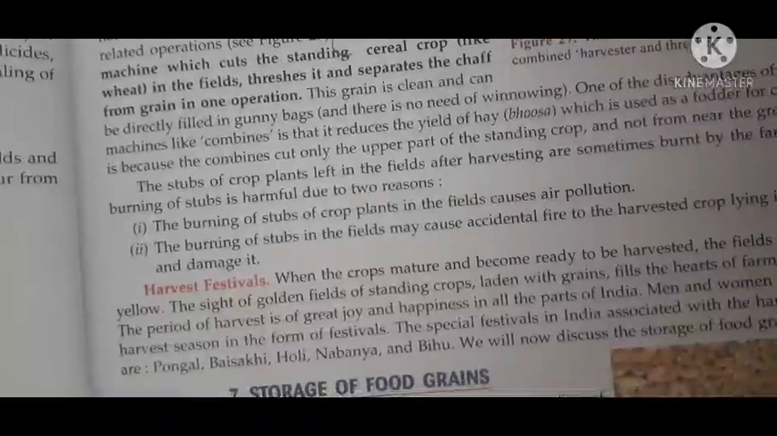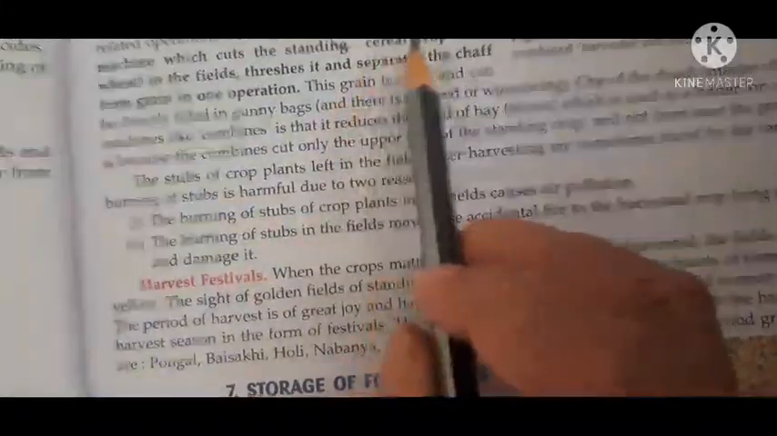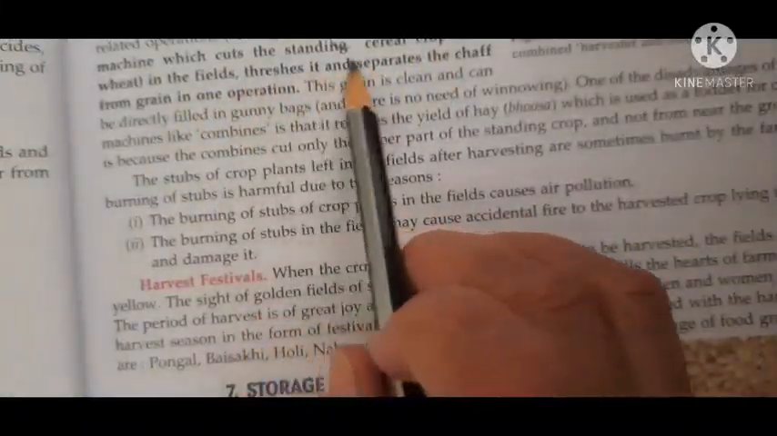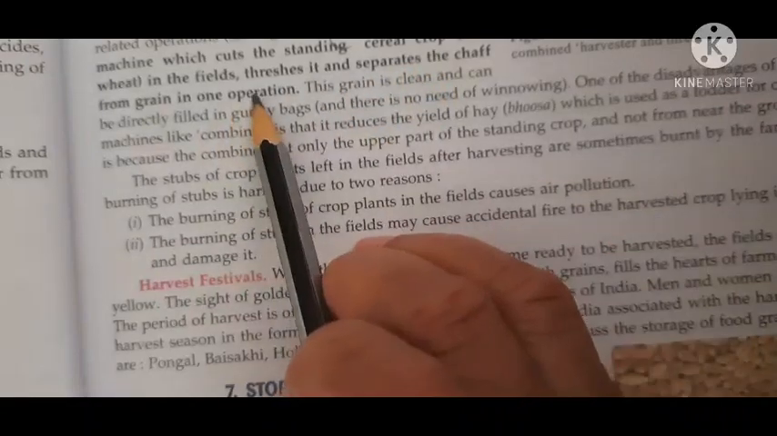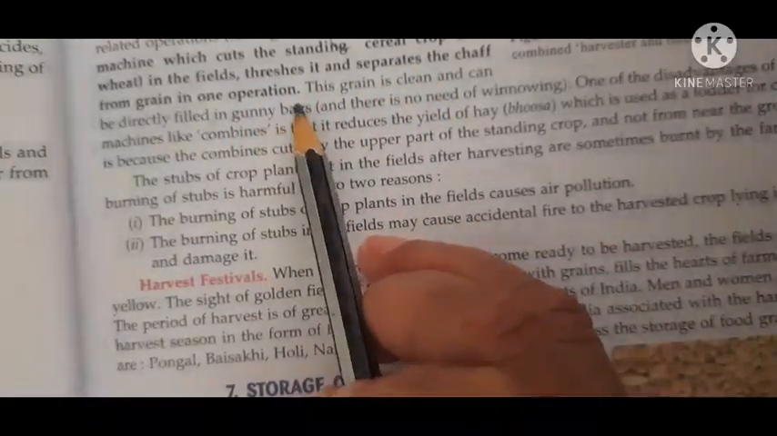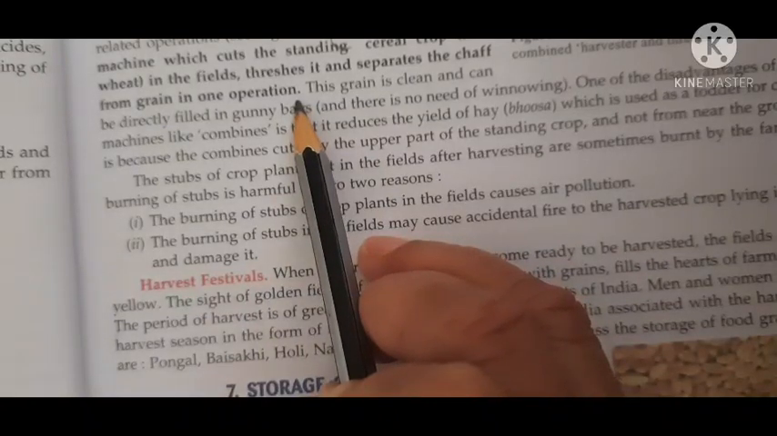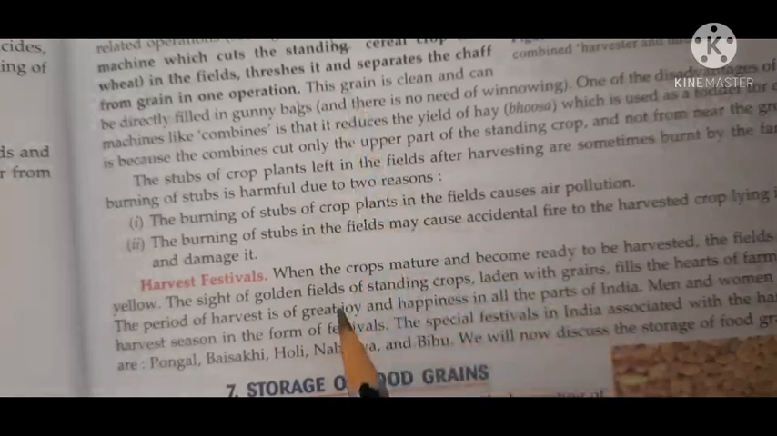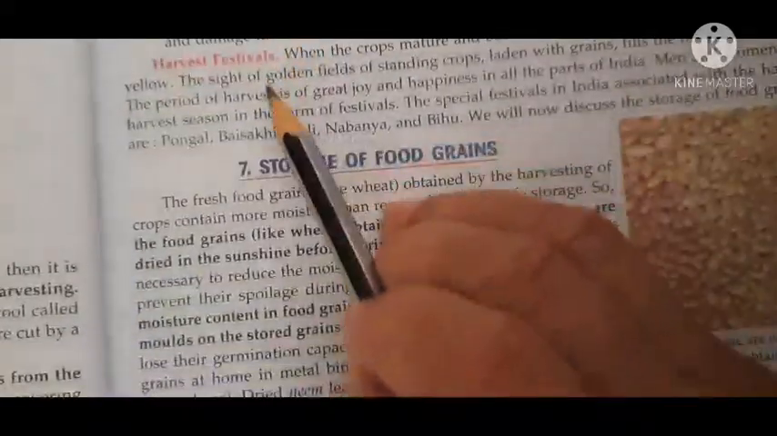Now please underline. A combine is a huge machine which cuts the standing cereal crop in the fields, threshes it and separates the chaff from the grain. In one operation only, all the things are done. The crop is threshed and the grains are also separated. Okay, understood?